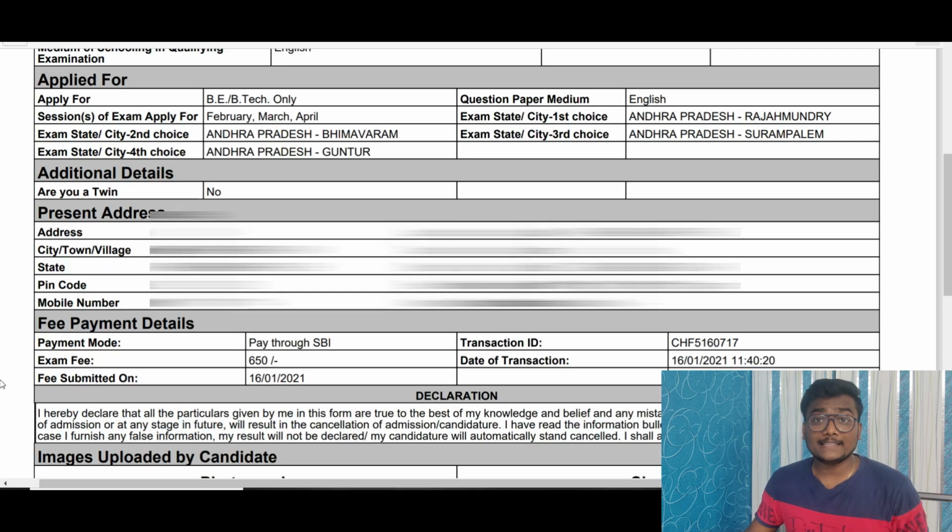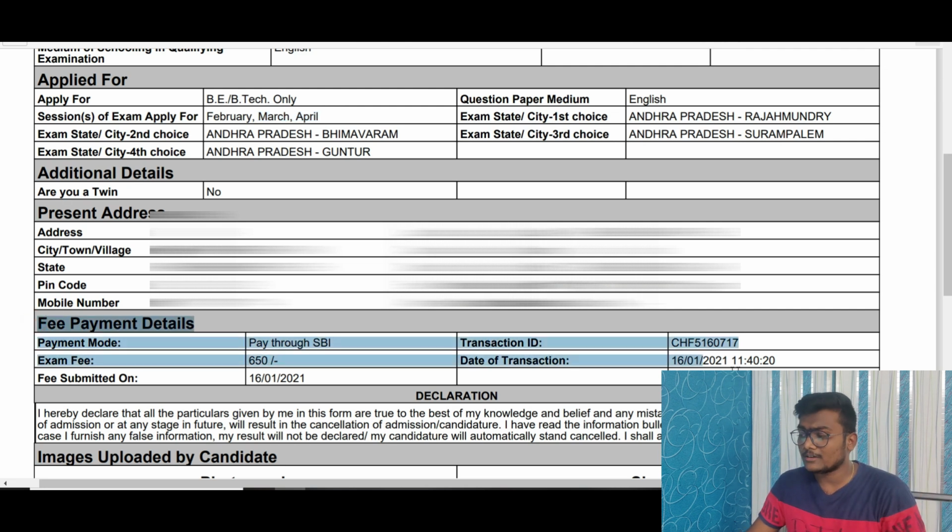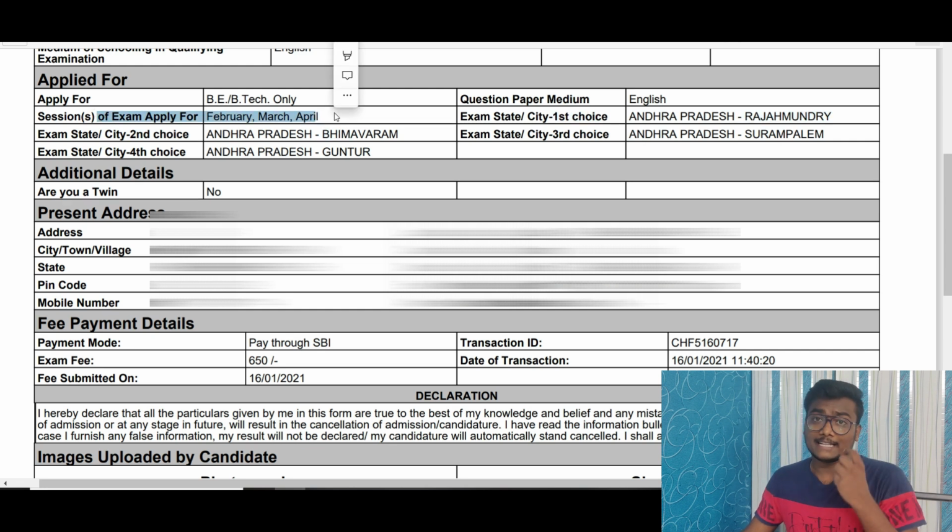One more important thing: most people think that the fee payment details should get updated with the new payment. No issues. This particular student got updated only with 650. He also added March and April, but this payment is for February, so don't think it will update. It doesn't matter whether the fee payment details are updated or not. Only check whether under sessions of exam applied for, the update appears. That is the most important thing. Once again, the deadline is July 12th, that is today, 11:50 p.m. So by today, pay one more time. Please take this step, because it's a matter of 2+ years of hard work.